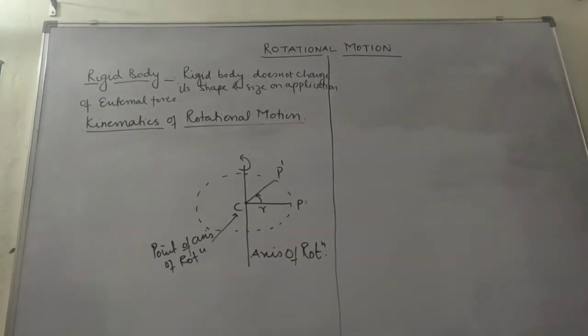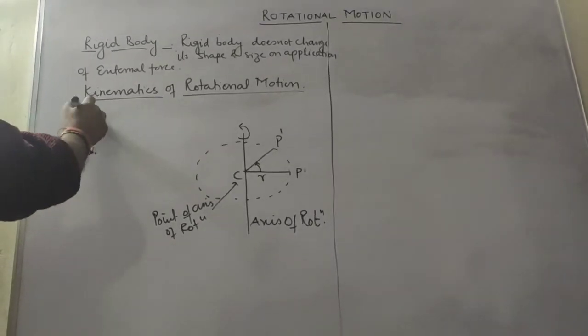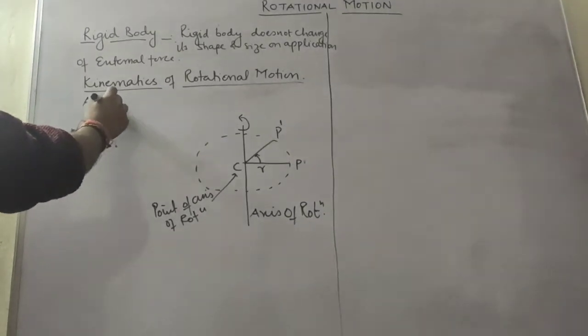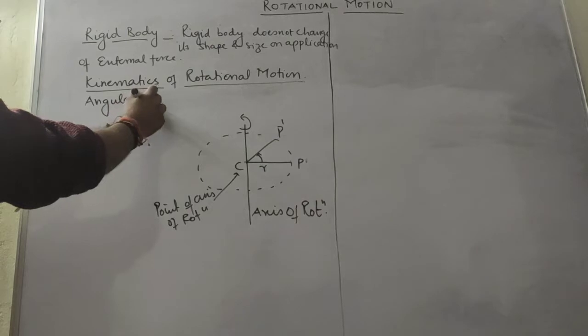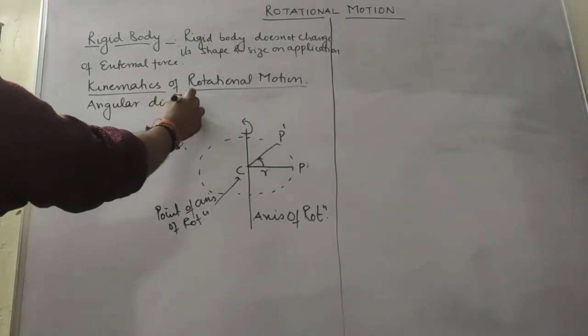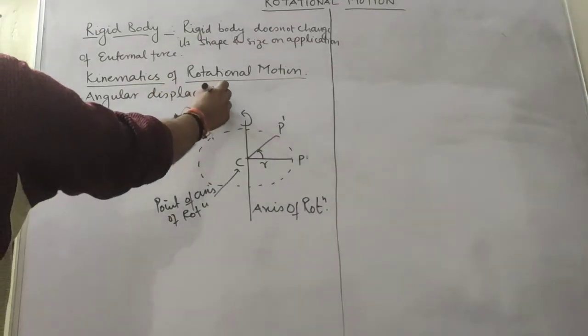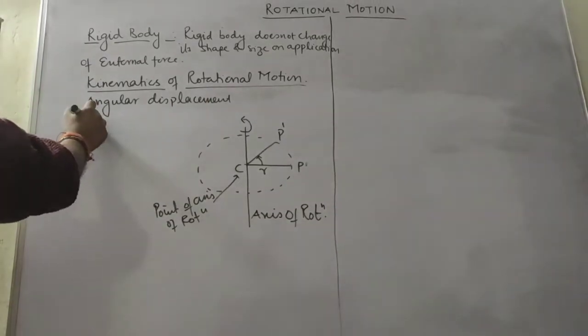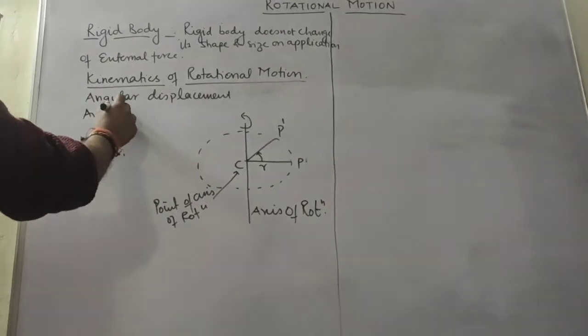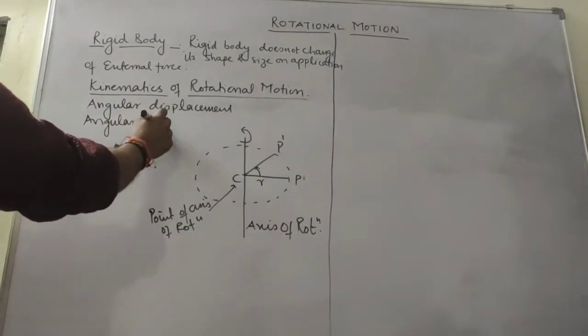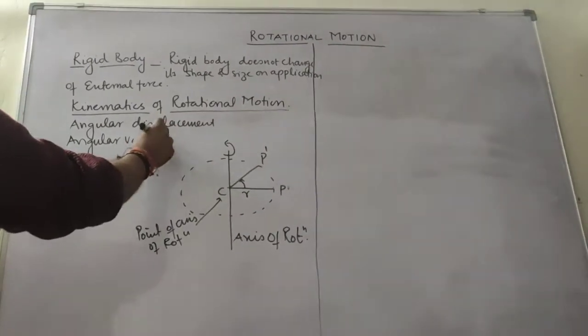So here we have to discuss angular displacement, angular velocity. You all know these two terms.